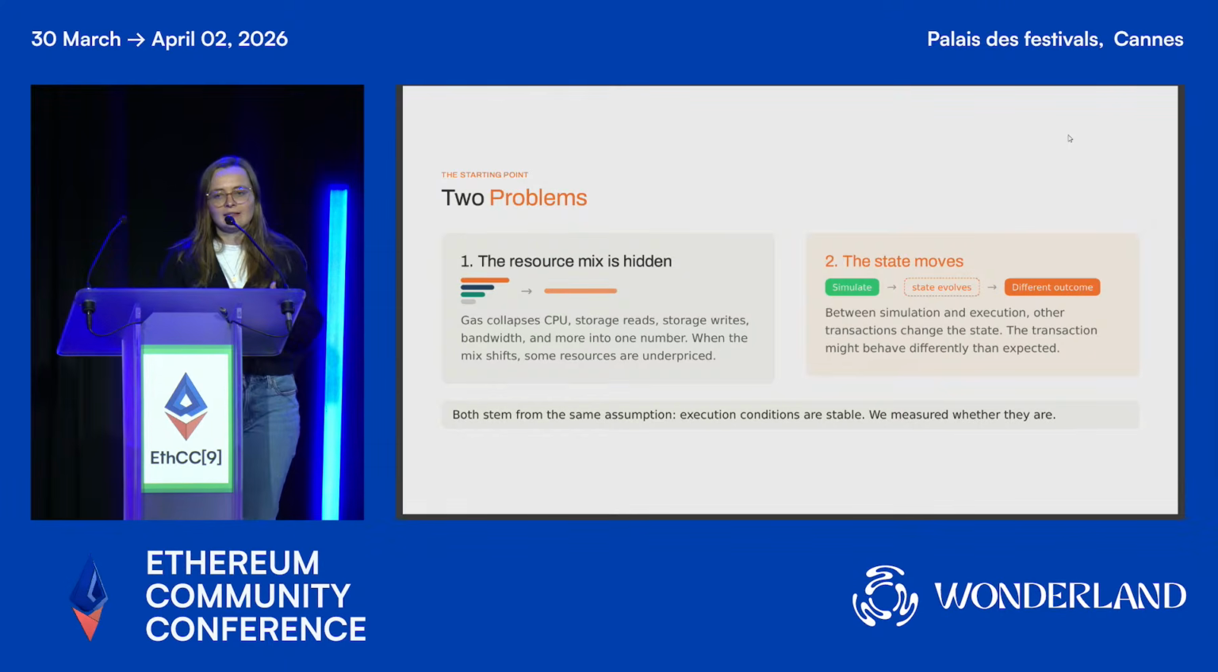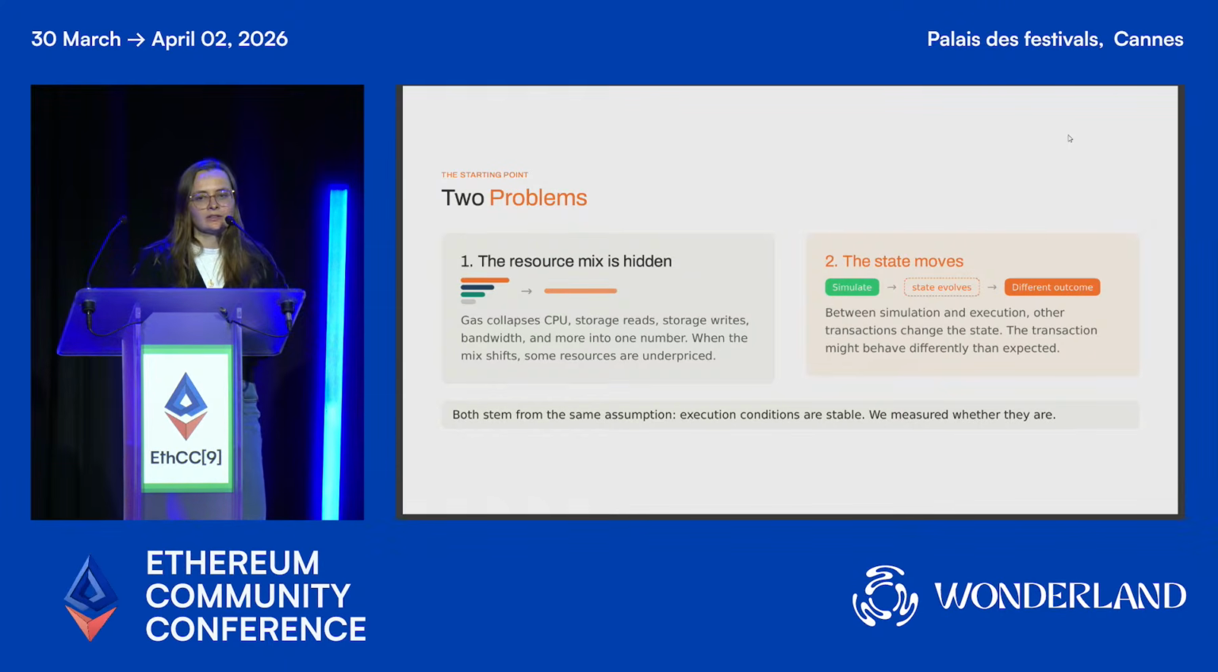Now, the second problem is that the state of the EVM evolves. When you submit a transaction, in all likelihood, you simulate your transaction on the current state that you have available. But there will likely be blocks, or maybe just transactions before you in the block where you will be executed, that execute before you and move the state. And with that, it is not unlikely that your transaction will have a different outcome than it had during the simulation. Both of these problems stem, at least in my opinion, from the same assumption which the EVM makes: that execution conditions are largely stable. And we measured to which extent they are.